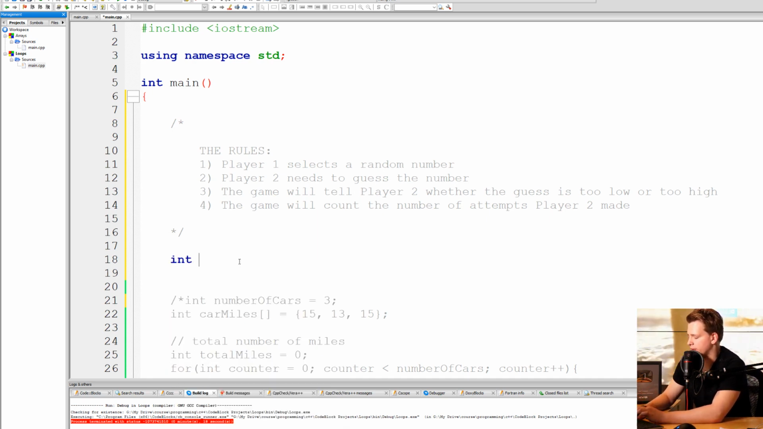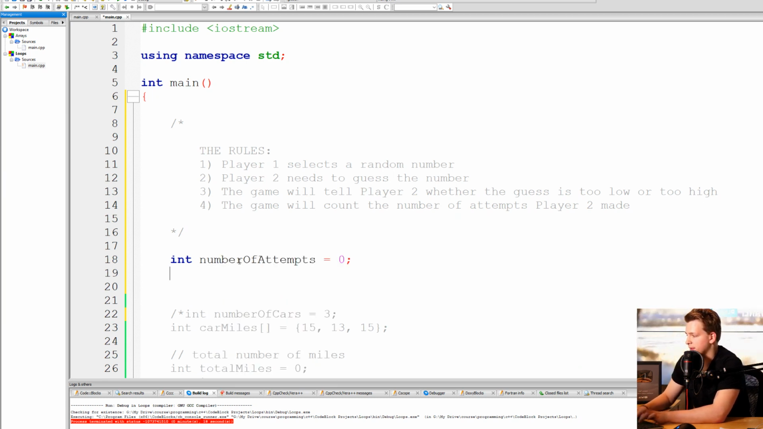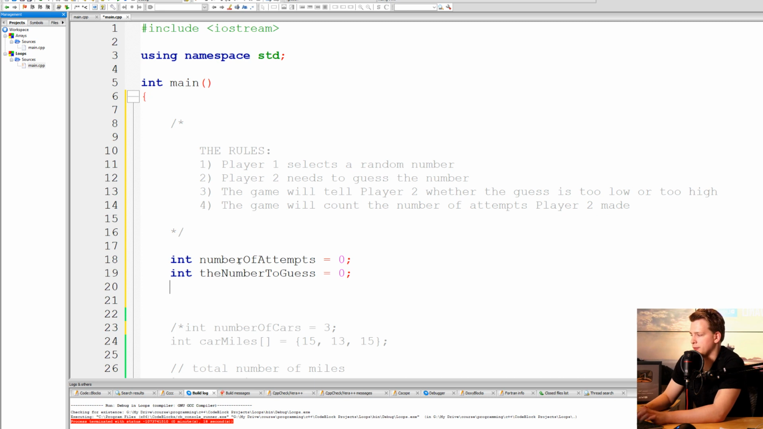Number one, you need to keep track of the number of attempts, and it will be 0 from the beginning. Also, you need to know what number player 1 has in mind, so the number to guess. Let's say that this is 0 from the beginning also. And let's have int current guess, which will be the number that player 2 currently guessed. So let's have it at 0.